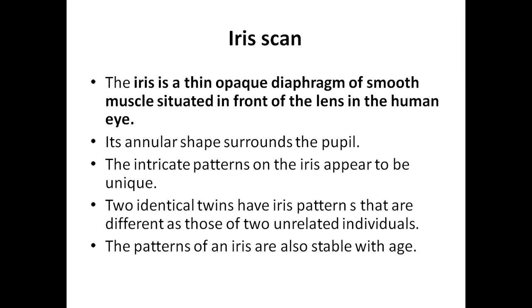So next is the iris scan. The iris is a thin opaque diaphragm of smooth muscle situated in front of the lens in the human eye. Its annular shape surrounds the pupil. The intricate patterns on the iris appear to be unique. Two identical twins have iris patterns that are as different as those of two unrelated individuals. The patterns of an iris are also stable with age.